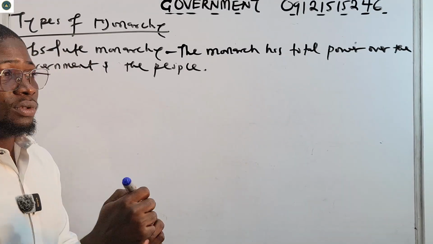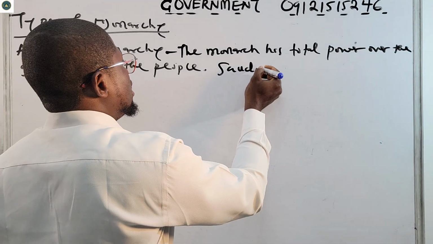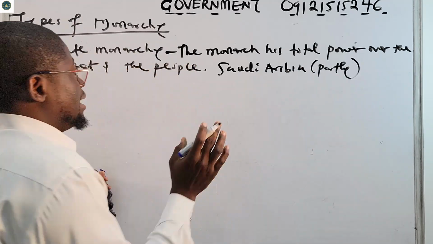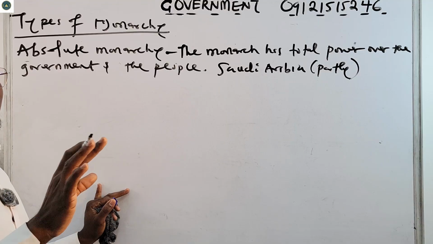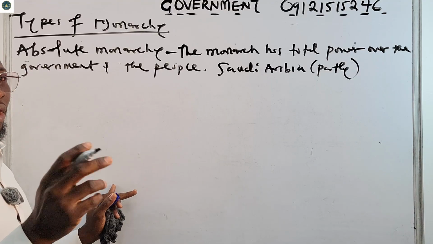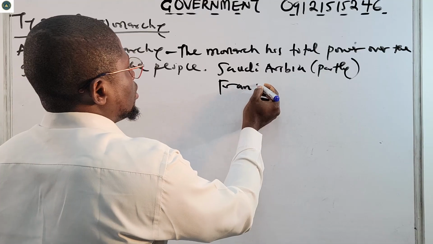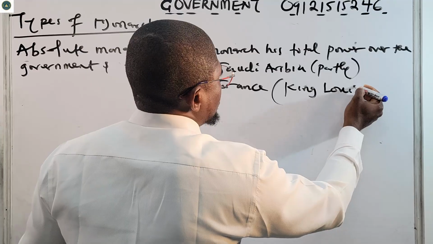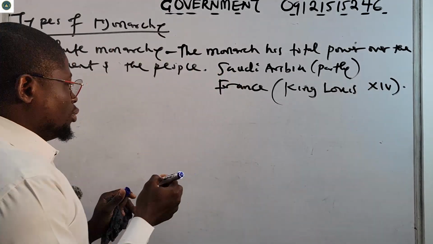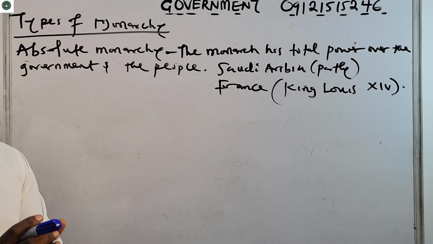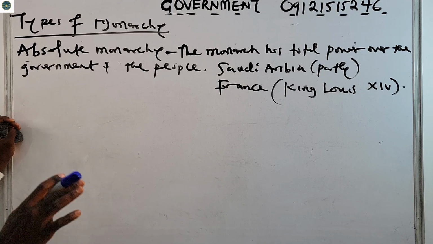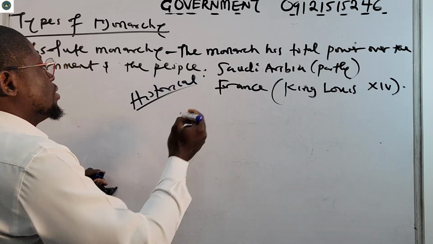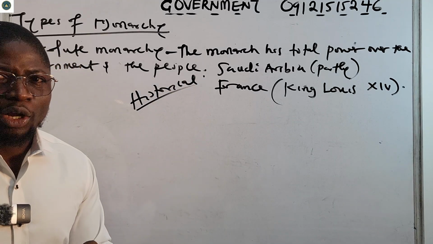We have some historical examples, from time past, not recently. Before, in Saudi Arabia, it was partly absolute, but now they are fully absolute. We have absolute monarchy in Saudi Arabia now. Historically, even in ancient France, under King Louis XIV, they also experienced absolute monarchy. These are historical examples, please.